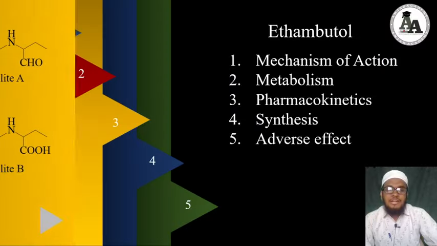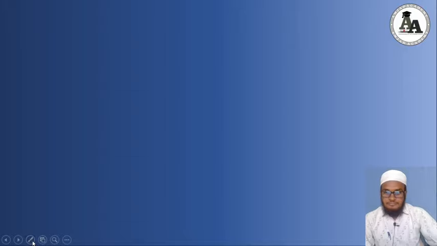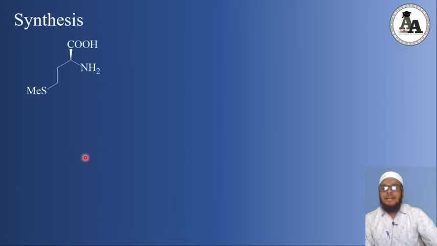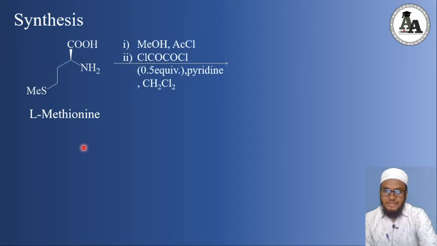Let's move towards its synthesis. In the synthesis, I have taken a readily available amino acid called L-methionine. When it reacts with methanol and acetyl chloride, an esterification reaction takes place. The carboxylic acid group turns into an ester, COOMe, and then two molecules of this L-methionine react with oxalyl chloride.